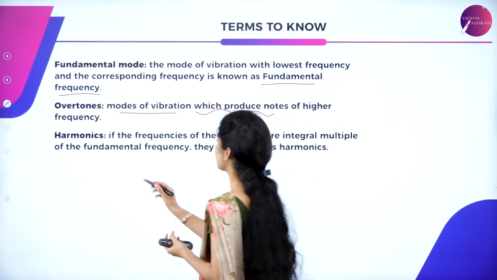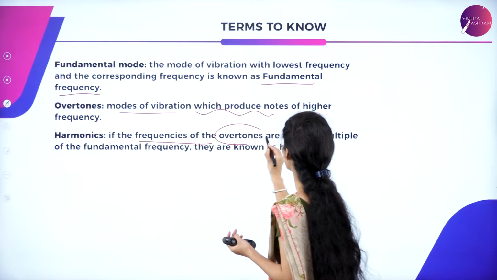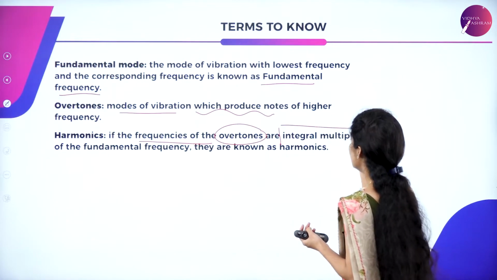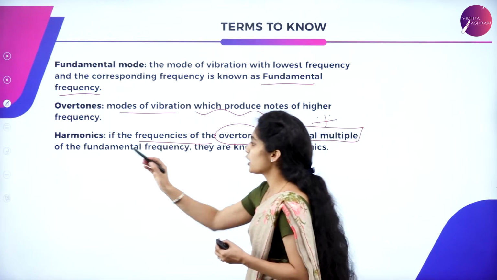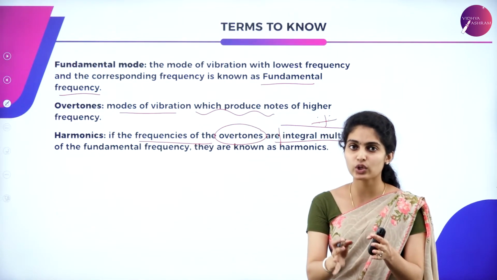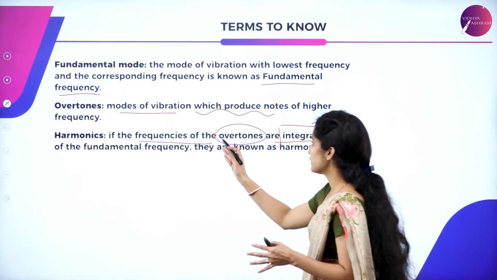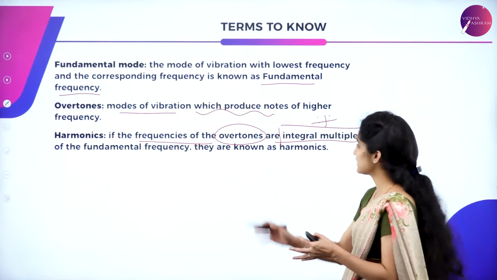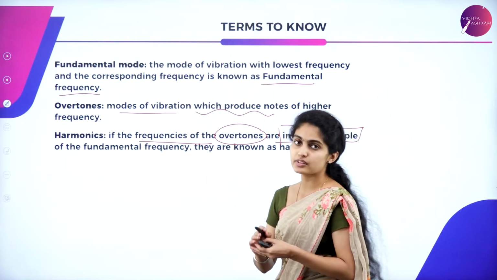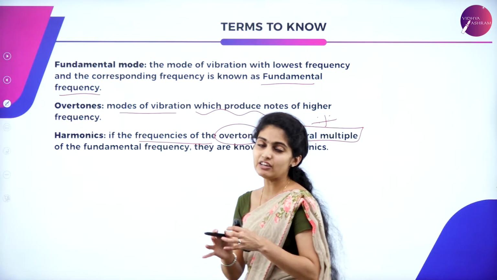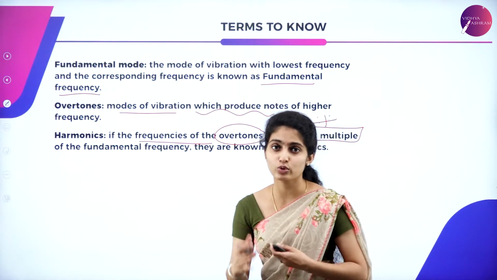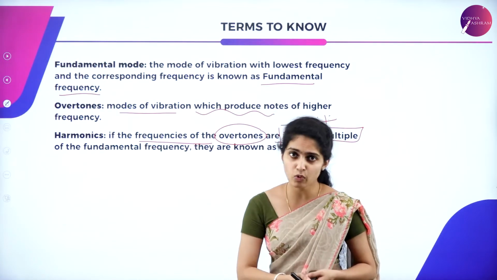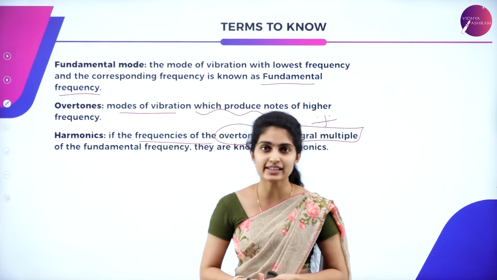Harmonics are overtones whose frequencies are integral multiples. This is very important. When can you say it is a harmonic? If the frequencies of the overtones we receive are integral multiples of the fundamental frequency, then we can call them harmonics. That is all about the terms you have to know before getting into the modes of vibration in open as well as closed pipes.